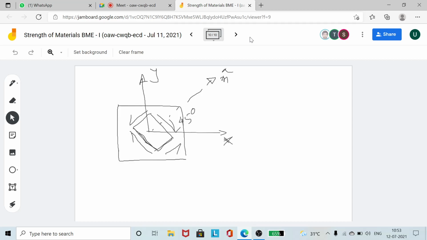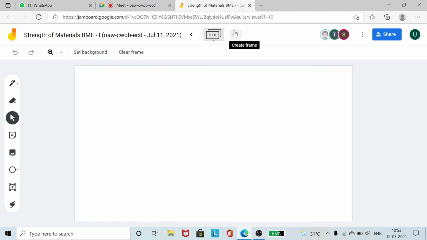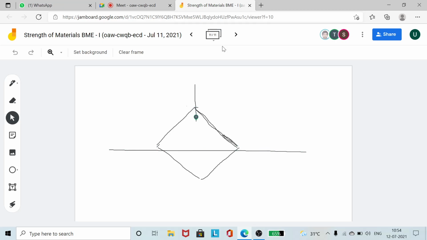So now if I draw this stressed element, how the stress is causing deformation in this element. So if I draw the deformation of this element, I'm drawing that stressed element only, nothing else. So look, here we have shear, so it is under pure shear, it has no normal stresses. So what is the function of shear stress? The function of shear stress is only to cause angular displacement.